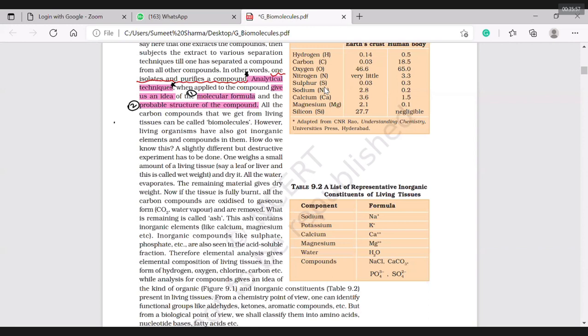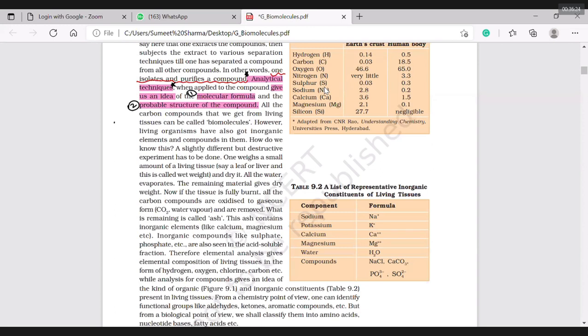Elemental analysis tells which element is present and in what composition. Whether it is present as a compound or in elemental form, we don't know. Second, chemical analysis tells in what form it is present. Third, analytical techniques: if the molecules are there, what is their molecular formula?